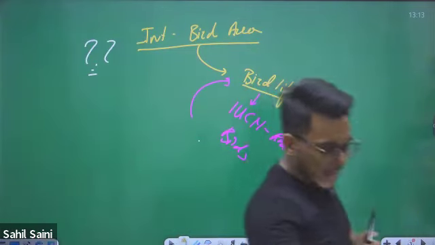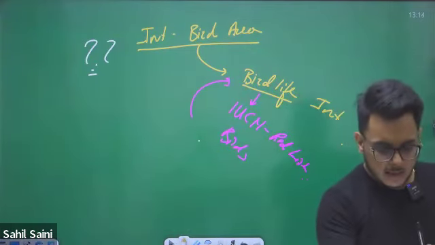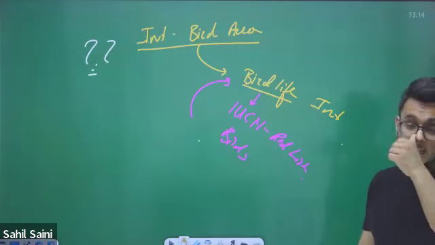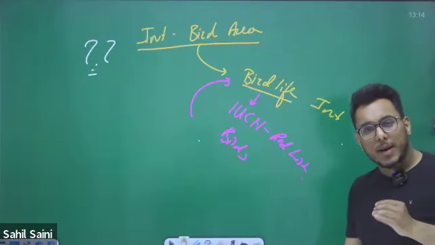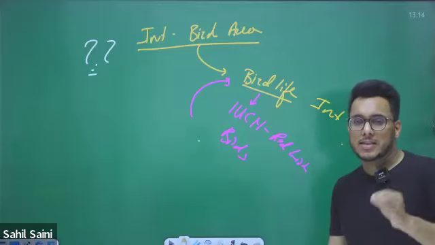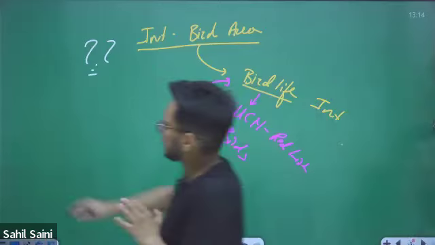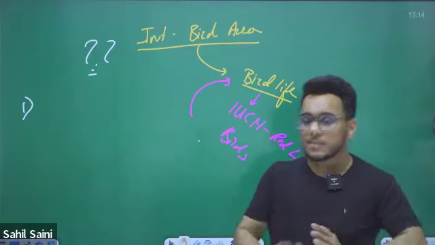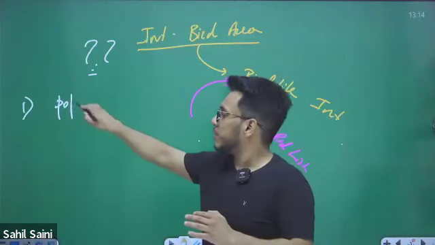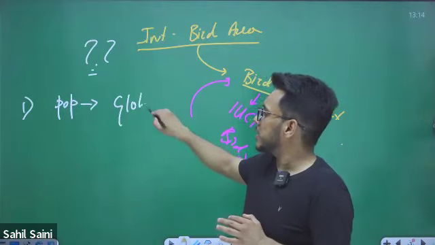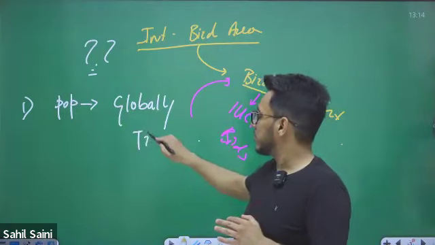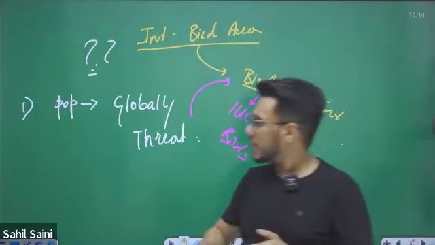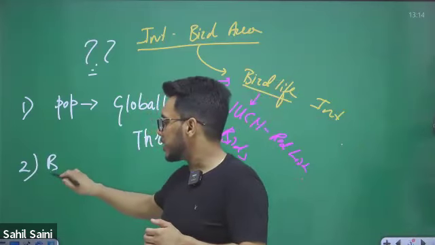In order to get recognized as an international bird area, there are three conditions, three parameters. On the basis of these parameters, any area could be recognized as an international bird area. Number one, if it contains a sizable population of globally threatened bird species.